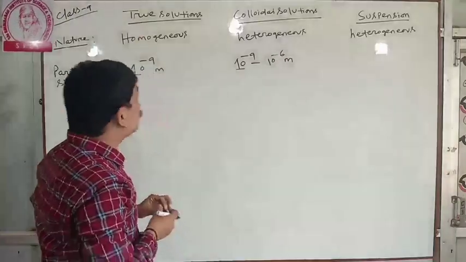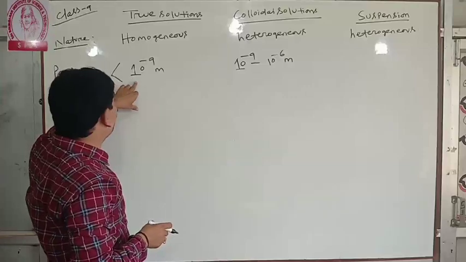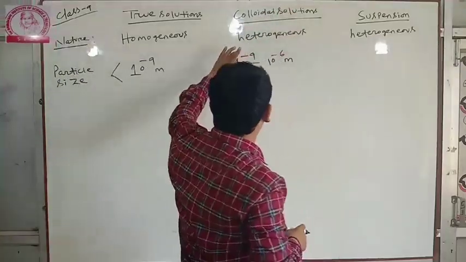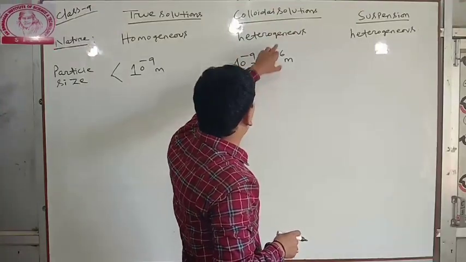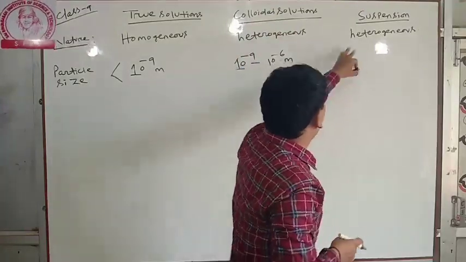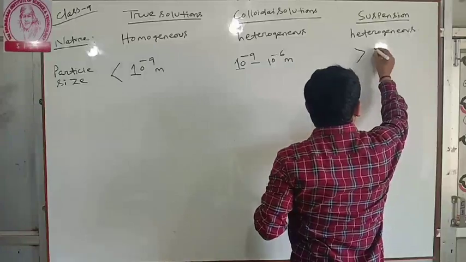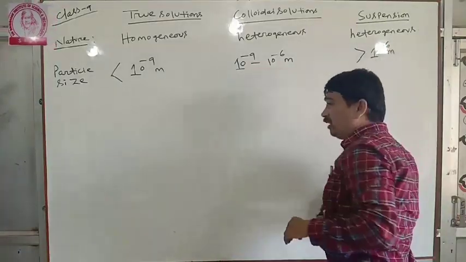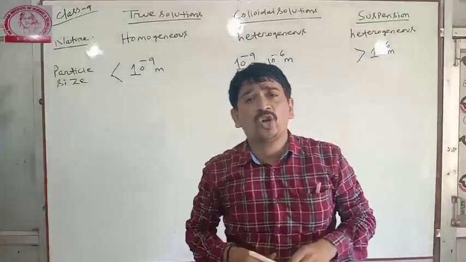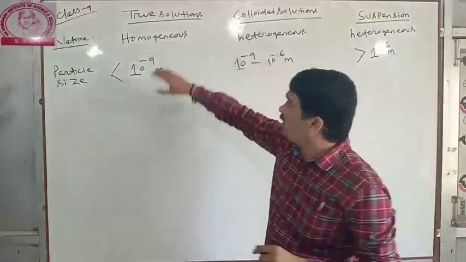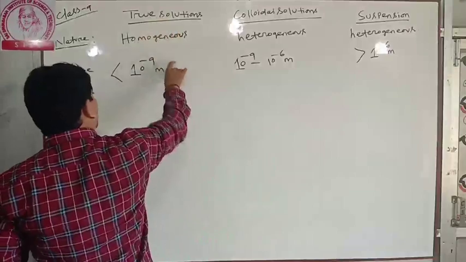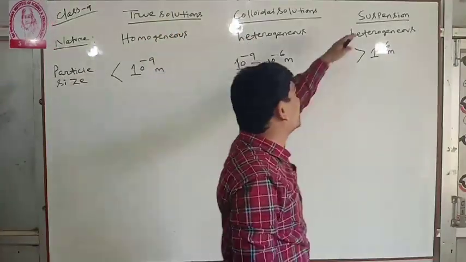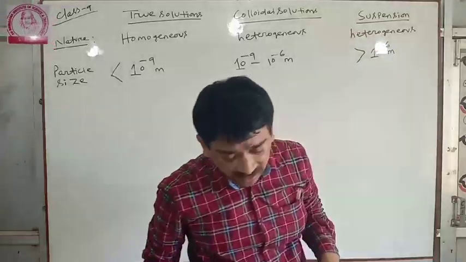In the case of suspension, the particle size is greater than 10 to the power minus 6 meter. Clear?